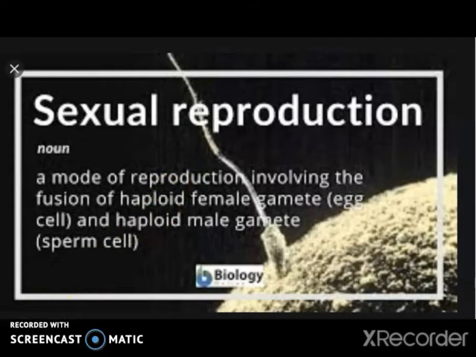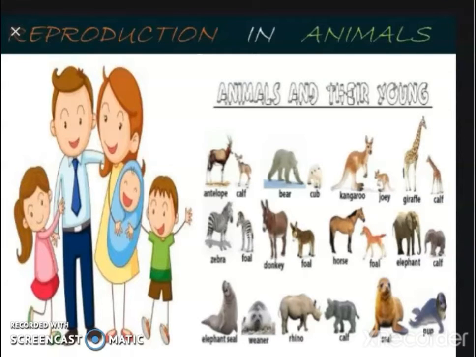Individuals formed by sexual reproduction are not genetically identical but resemble the parents. The rate of sexual reproduction is slower. Even in sexual reproduction, variations or differences are seen. Sexual reproduction is also called amphimixis. Sexual reproduction is found in higher plants and animals like earthworms, insects, and all vertebrates.